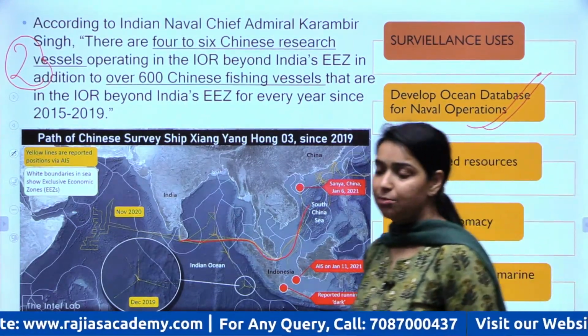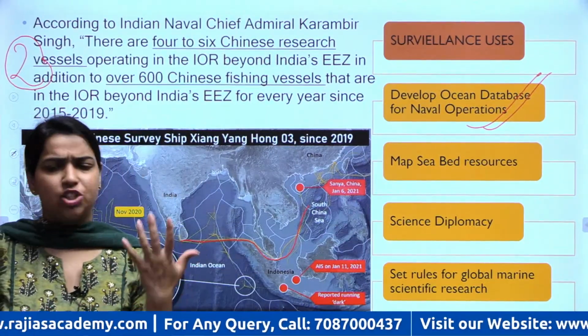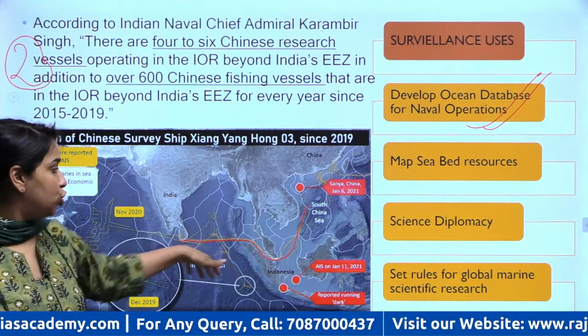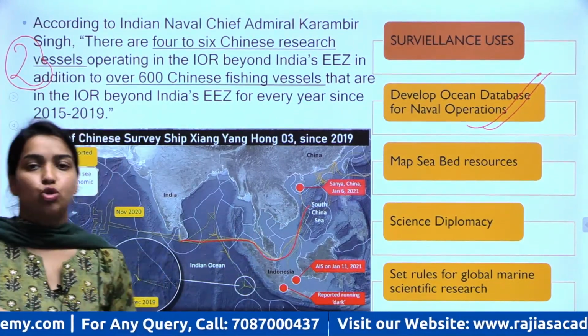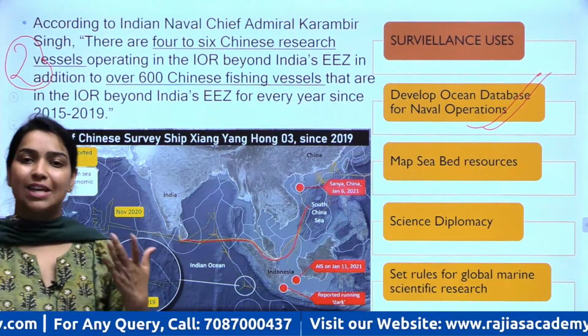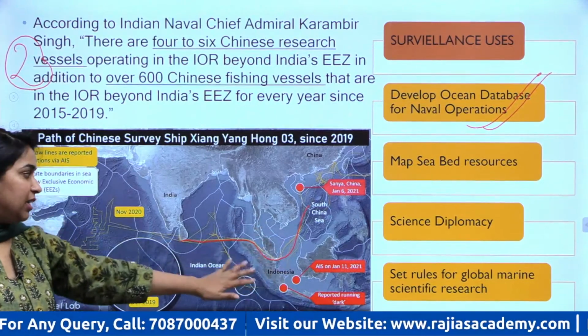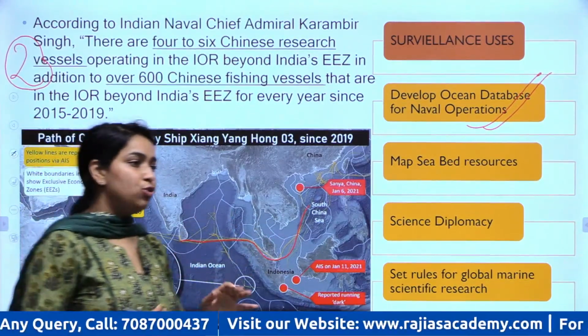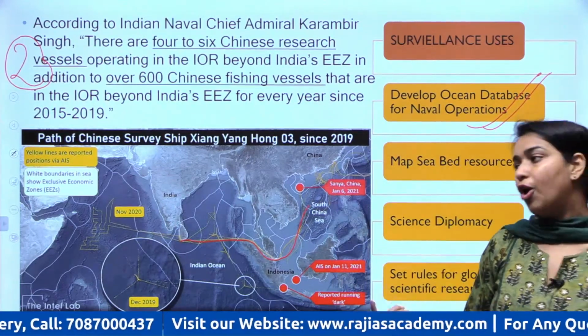So now, suppose it has to one day attack India, maybe just a hypothetical example, through the ocean route, and in a secret way it has to do. For that it has to come through secret routes. And how will those secret routes be known? Through this surveillance activity, they are mapping the entire ocean floor and finding out ways to reach towards India or even other countries.